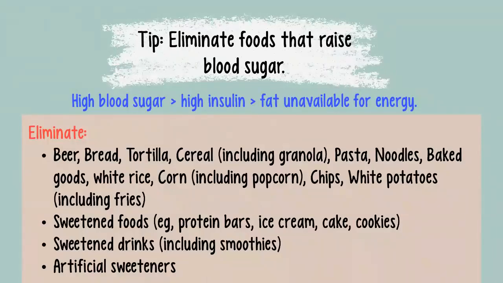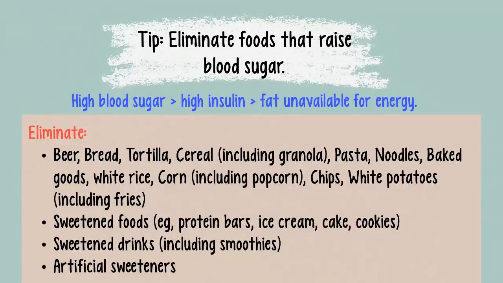So even if you're under eating and you're on like a 0-calorie diet, if you are eating foods that raise your blood sugar, your body is being told, store this as fat, don't burn it as fuel. So you're going to continue to be hungry and continue to gain weight, even if you're cutting back on your total calories. Foods that commonly raise blood sugar and therefore insulin are anything made from grain that's been refined.